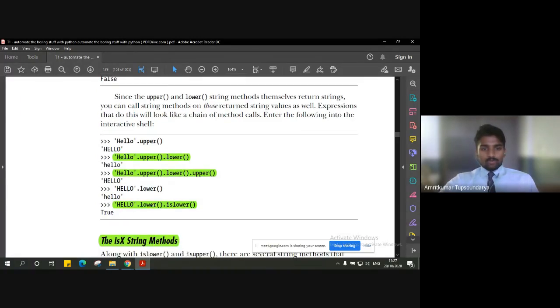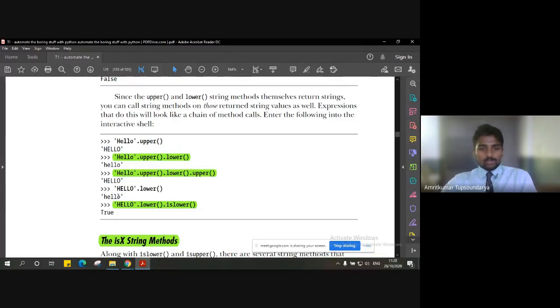Now, one beautiful example here is the combination of lower and islower, which is again very important. You can see here that all the characters in the string HELLO are capital letters, and the method we are calling is lower. So all these capital letters get converted into lowercase, and then this converted string is checked whether it is lower or not.